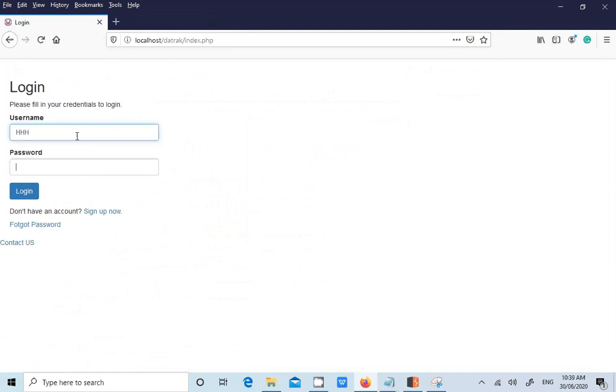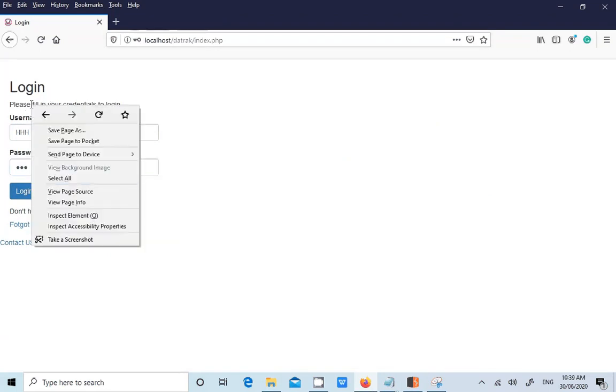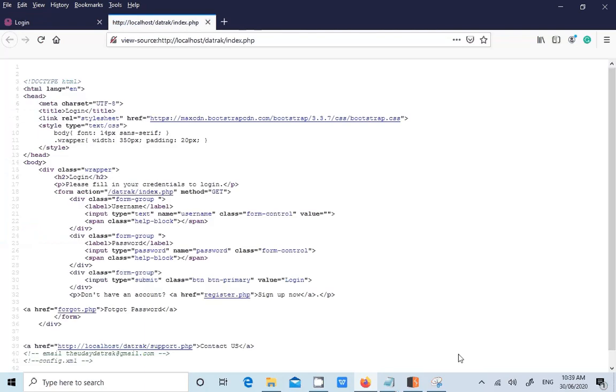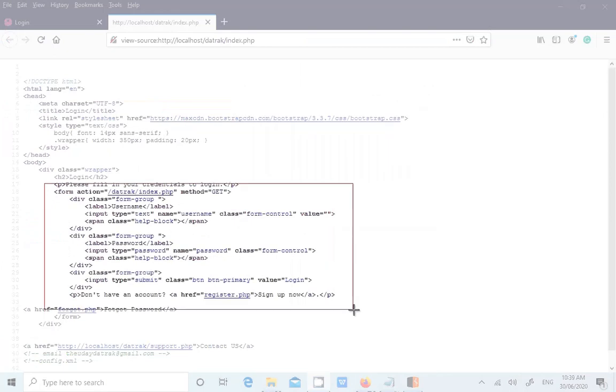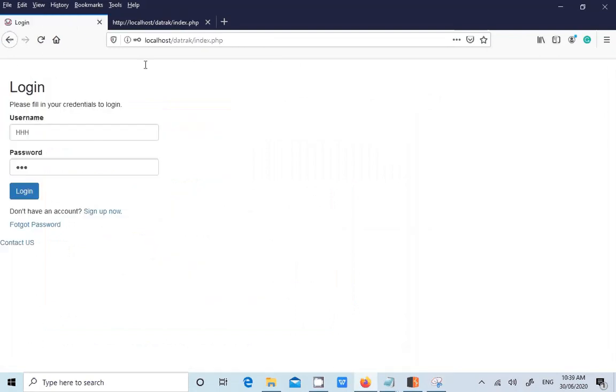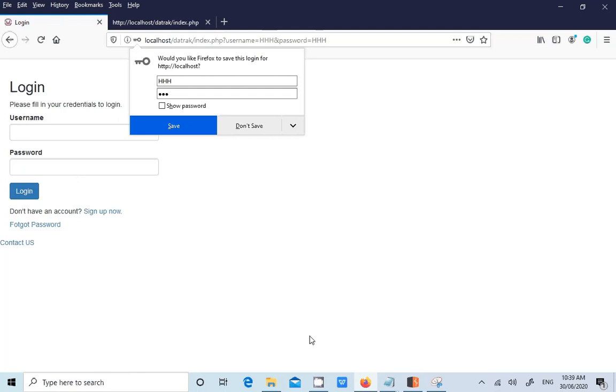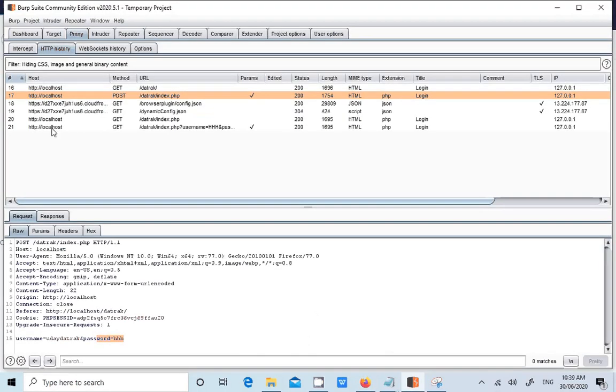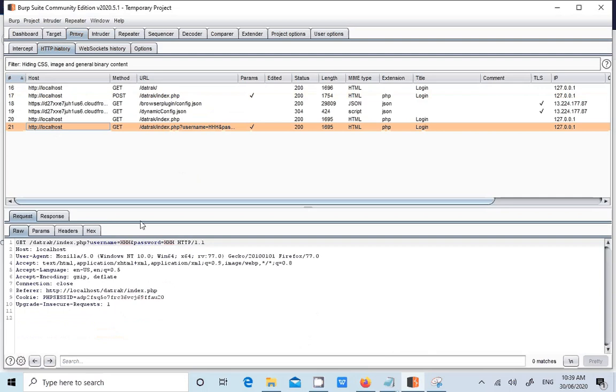Now I'll try to enter a username and password. You can report this by looking at it, right click, view source. You can also take this screenshot and report it as an issue. It is a good idea to keep this screenshot, and you can also show how the actual data is flowing to the server. Now can you see, guys, the username and password sent in the GET request.